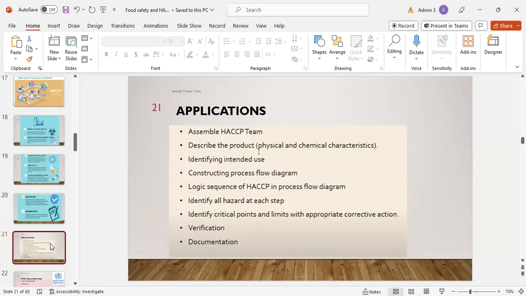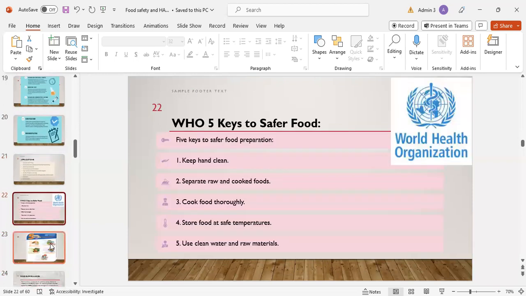Assemble the HACCP team and describe the product, physical and chemical characteristics, identify the intended use, and construct the process flow diagram and logic sequence of HACCP. In the process flow diagram, identify all the hazards at each step, identify the critical points and limits with appropriate corrective actions, and its verification and documentation.